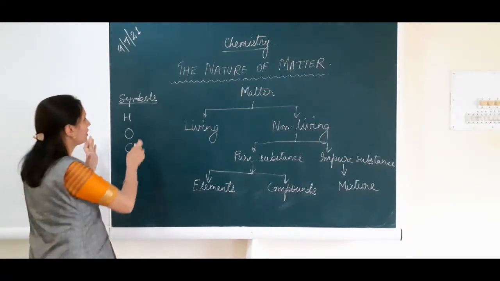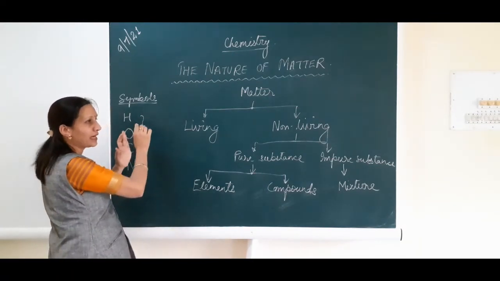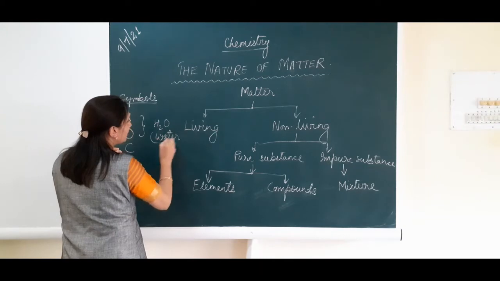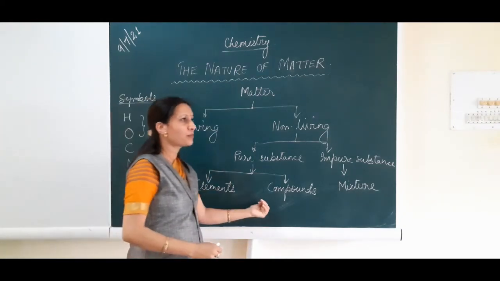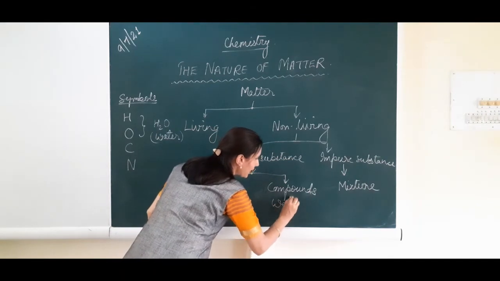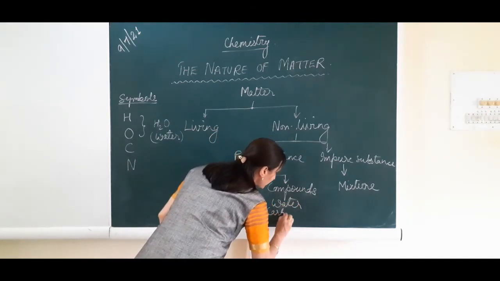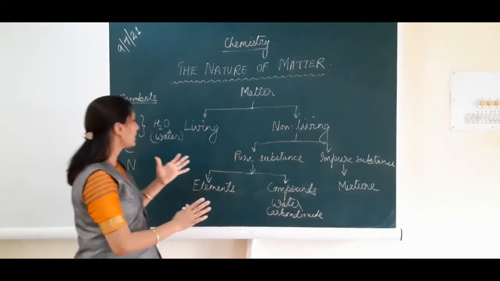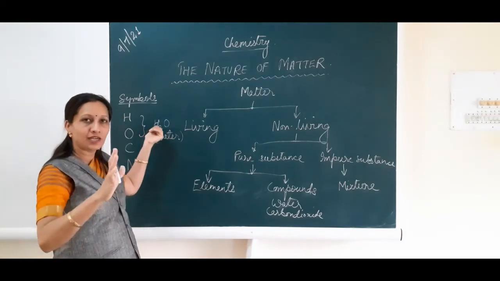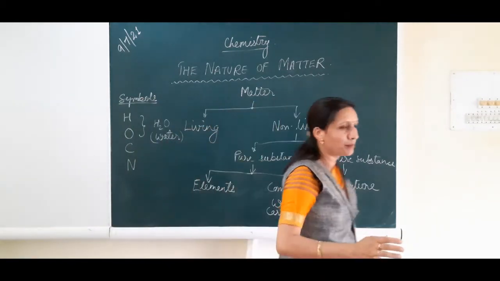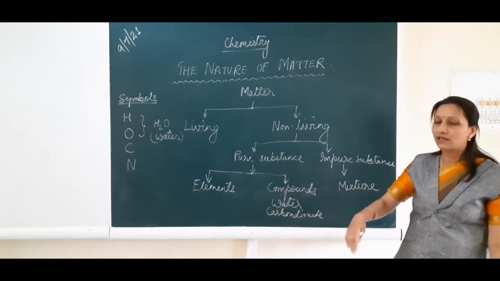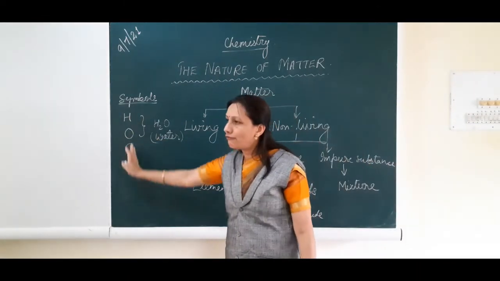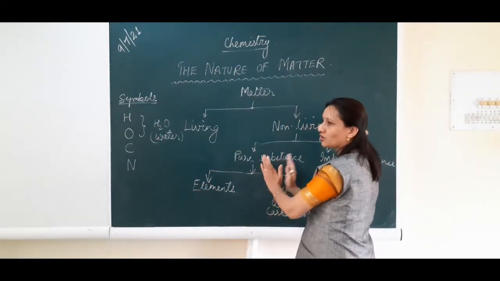But suppose through a chemical reaction these two elements combine and form H2O. Now what is H2O? It is water. This water is a very good example of a compound. Here as examples you can write down water and carbon dioxide. How do we get a compound? Whenever elements combine chemically in a definite ratio, then we get a compound. These are the common examples, water and carbon dioxide. There are so many compounds in chemistry, but these are the most common ones, and the others are examples of elements. Both are considered pure substances.